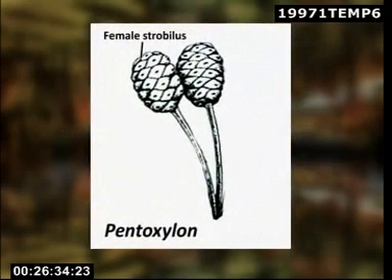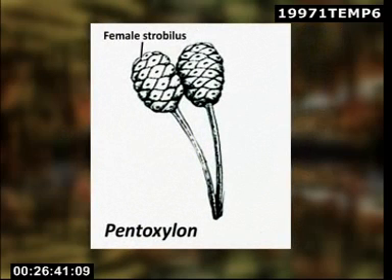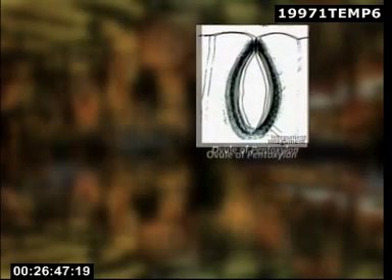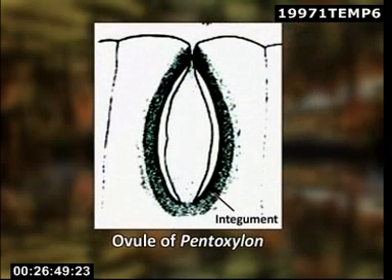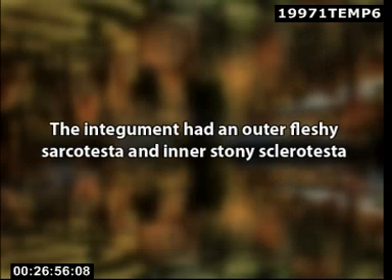Female fructification. The peduncle of the infructescence was divided into several branches or pedicels. Each pedicel terminated into a female strobilus, and each had a central receptacle to which were attached about 20 sessile ovules. The ovules were surrounded by a single integument that was free from the nucellus. The integument had an outer fleshy sarcotesta and an inner stony sclerotesta.